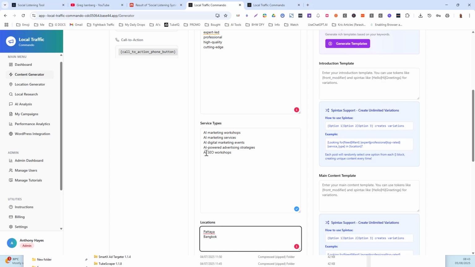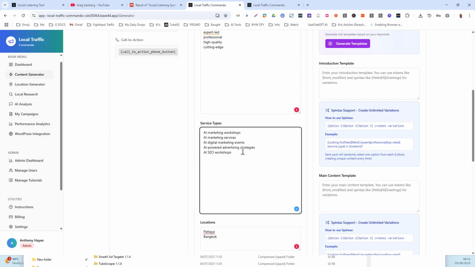could do things like AI SEO workshops or AI SEO services. I can combine different variations of AI SEO products that I might want to do. AI SEO software, AI SEO workshops, AI SEO events could go instead of workshops or with workshops to add an extra combination, or we can just put simple services, AI SEO services. But again, it's one thing pointing to one offer on one landing page. And we keep it tight, we keep it very, very controlled.